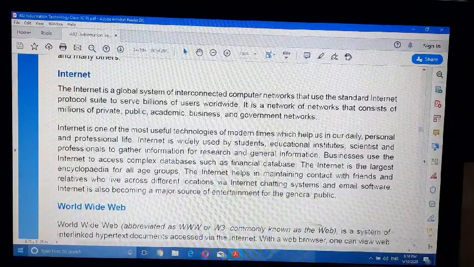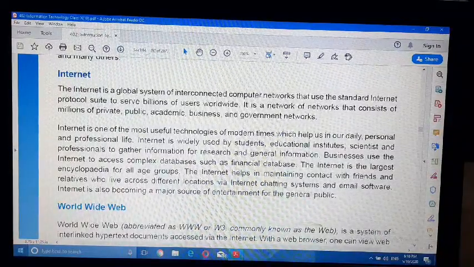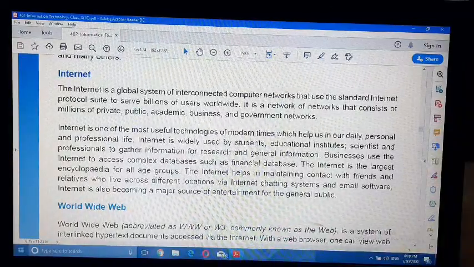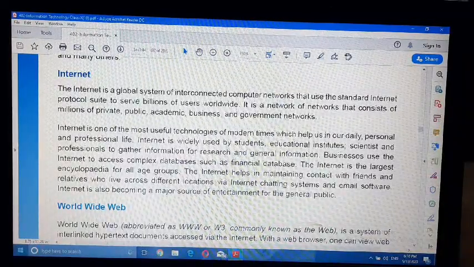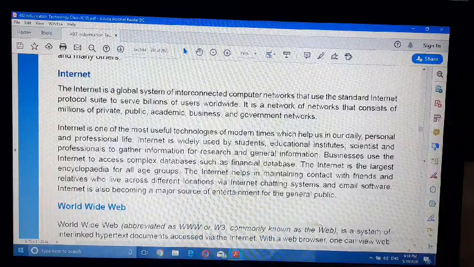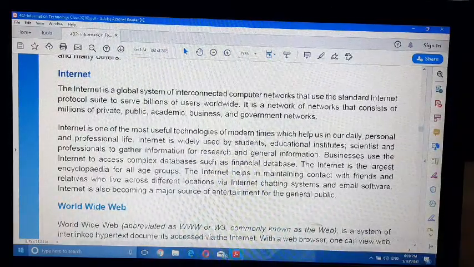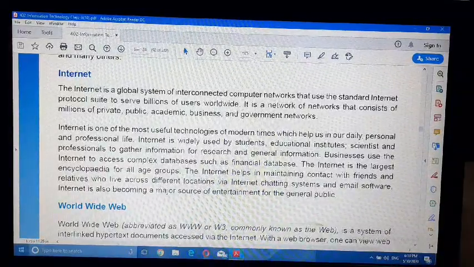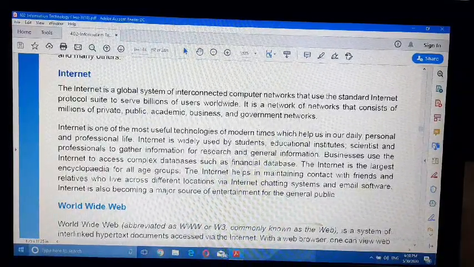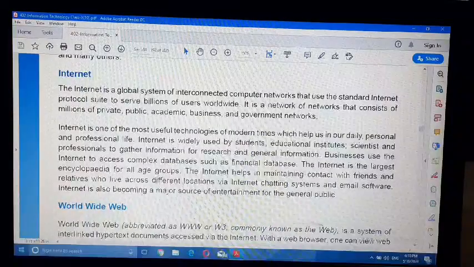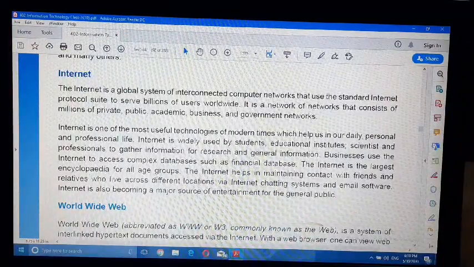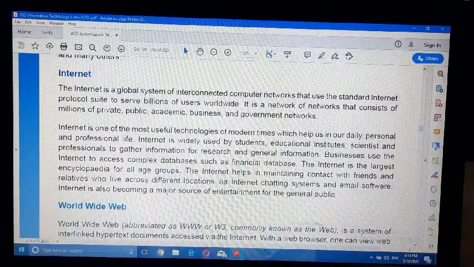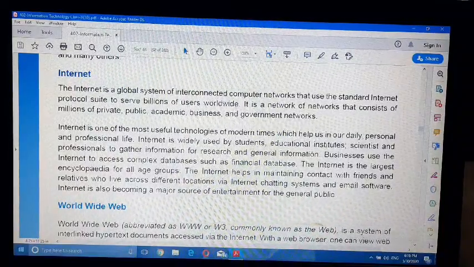Second one is DSL, digital subscriber line. In this connection, the data is transmitted over wires of a local telephone line. And third one is wireless connections. As the name suggested, wireless connection is established without wire. These are Wi-Fi hotspots, WiMAX, etc.